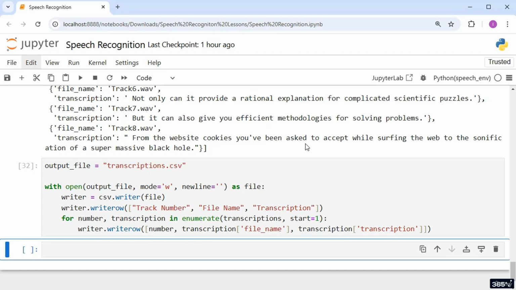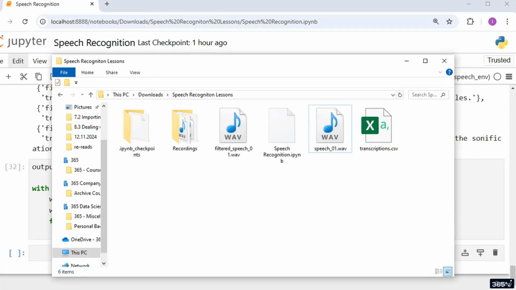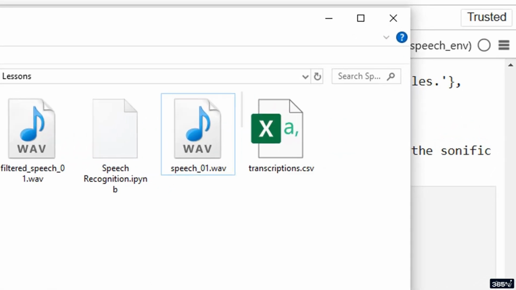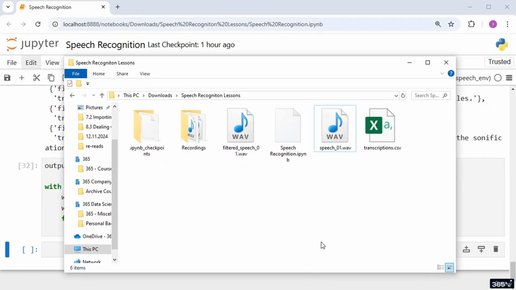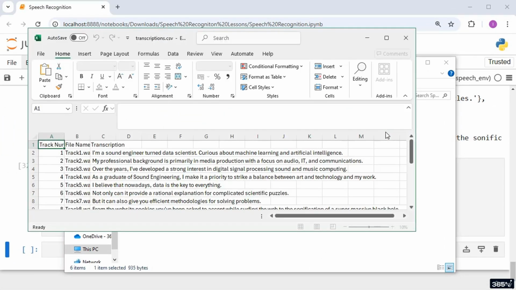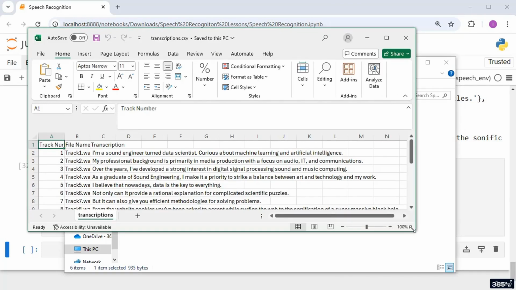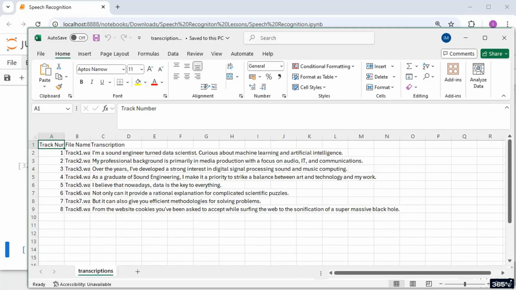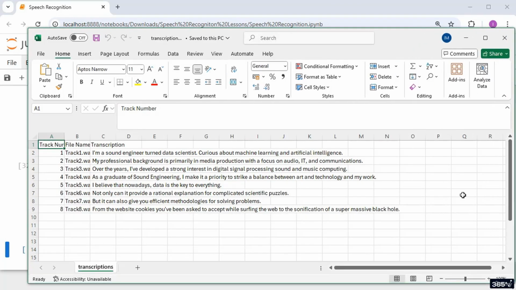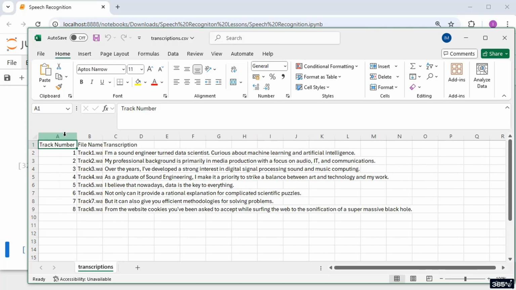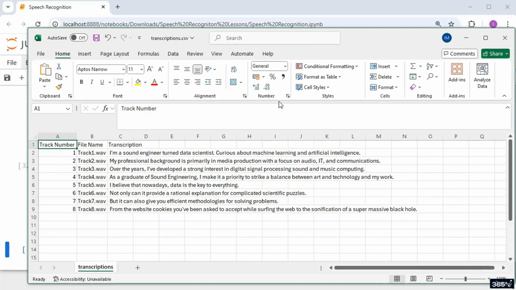After executing the cell, I'll navigate to the desired directory and check for a CSV file. Yes, there is. Cool. Let's now open the file and see if everything's how it should be inside. It looks good, doesn't it? We can clearly see the track number, the name of each file, and the corresponding transcription, exactly as we wanted.